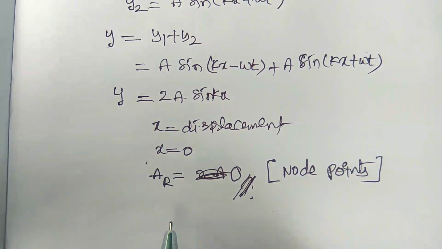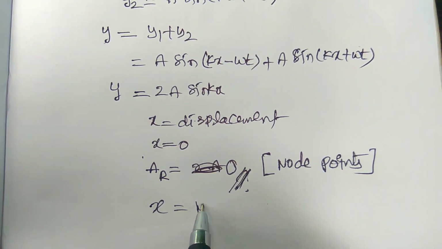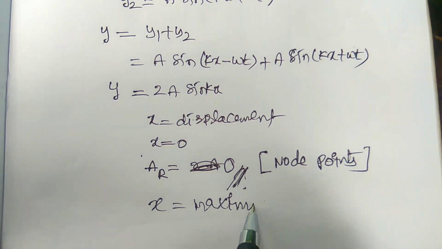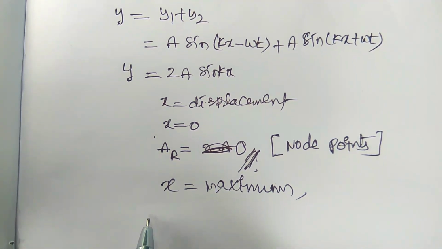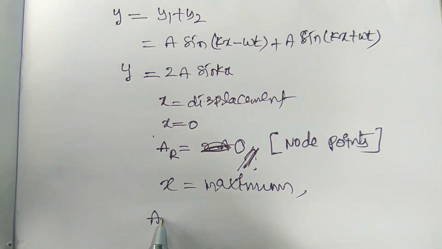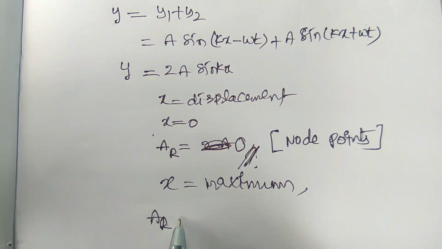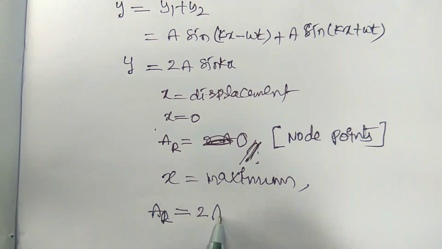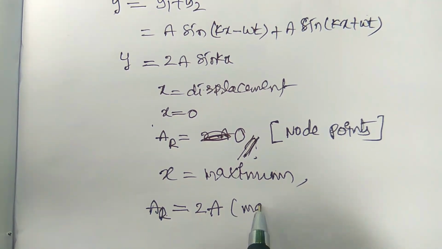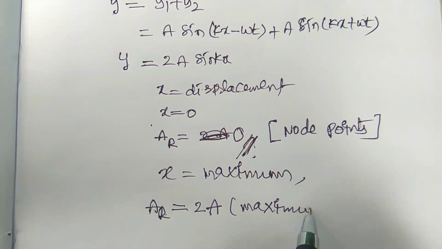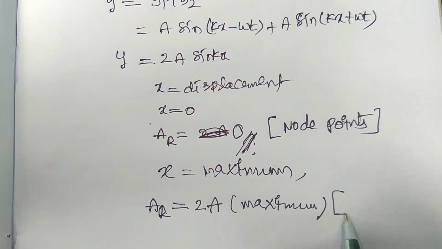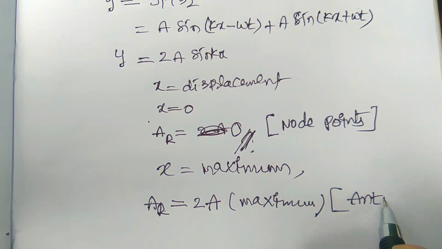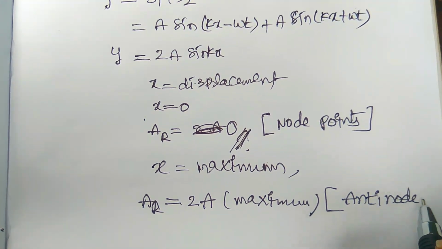If the displacement x is maximum, then the amplitude of the resultant wave, R for resultant, A for amplitude, is equal to A. So this is the maximum amplitude. The maximum amplitude points are called anti-node points, anti-nodes.